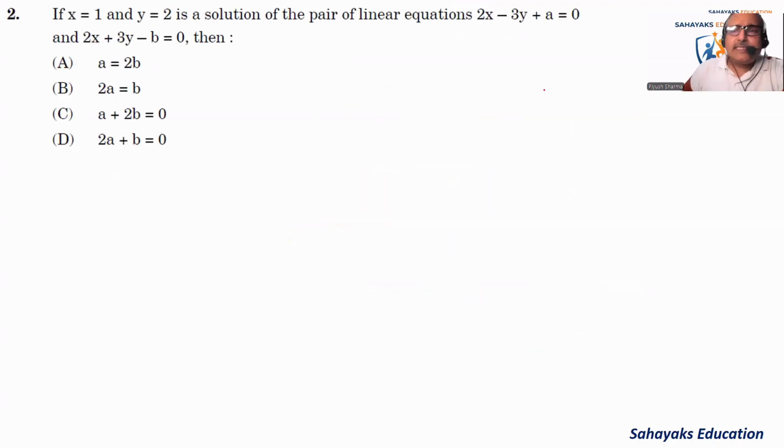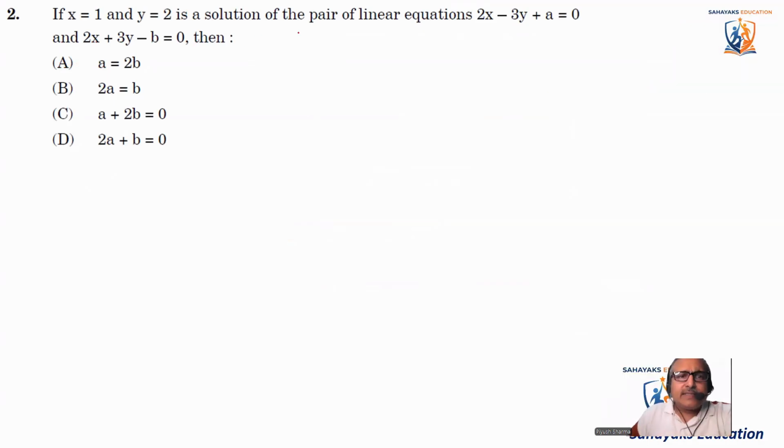Coming to the next question, it says if x is equal to 1 and y is equal to 2 is the solution of the pair of linear equations, this and this, then what is the value? So what is the meaning of a solution? Solution means if I put the values in any of the equations, the entire equation should become 0.